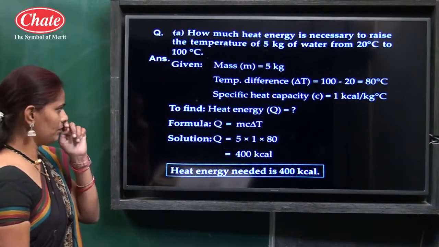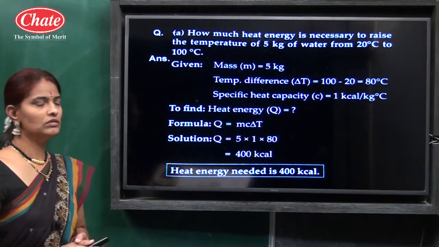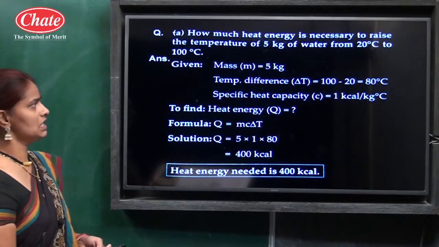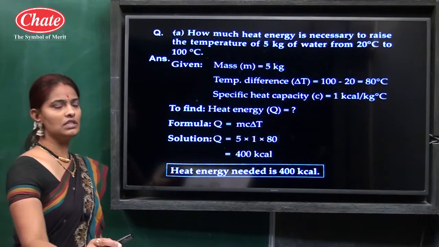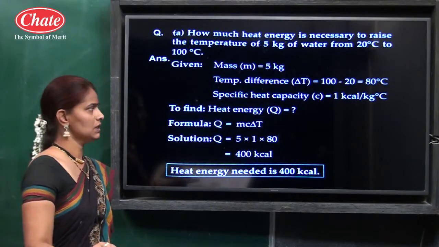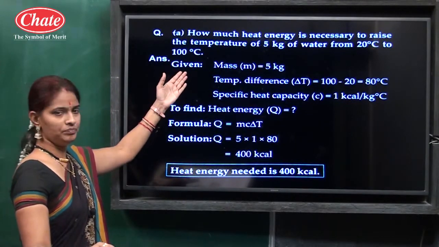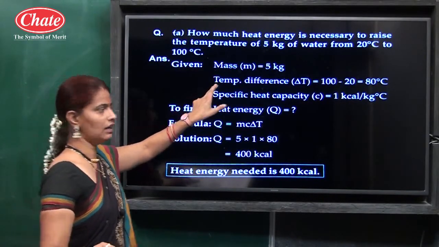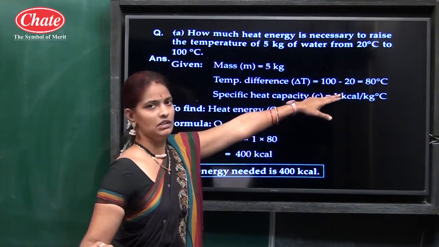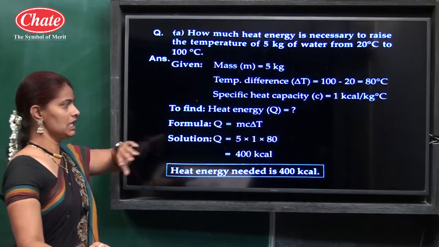Then there are examples for 2 marks. How much heat energy is necessary to raise the temperature of 5 kg of water from 20 degrees Celsius to 100 degrees Celsius? First you write the given: mass 5 kg, temperature difference delta T, 100 minus 20, gives 80 degrees Celsius.